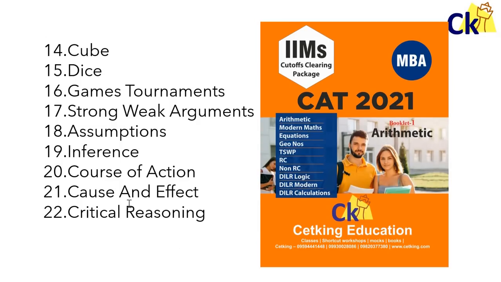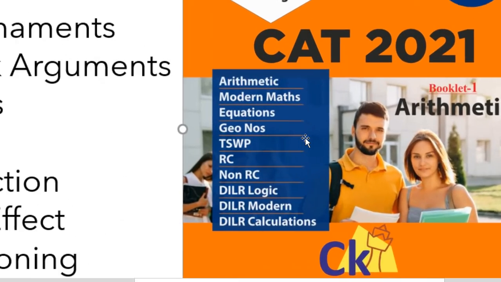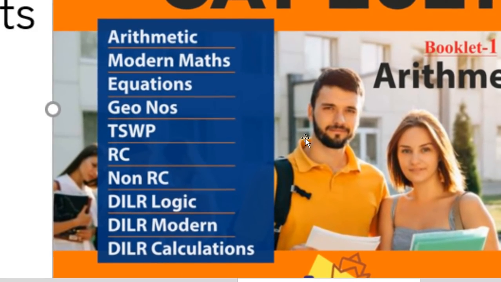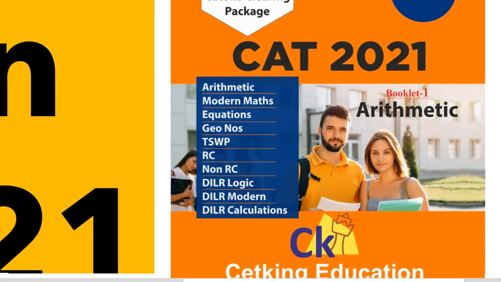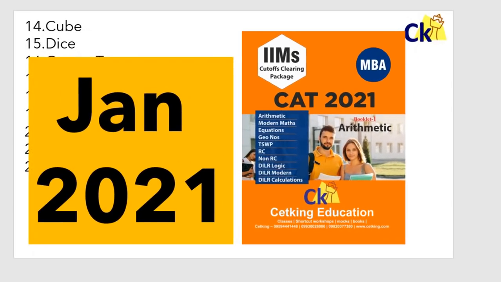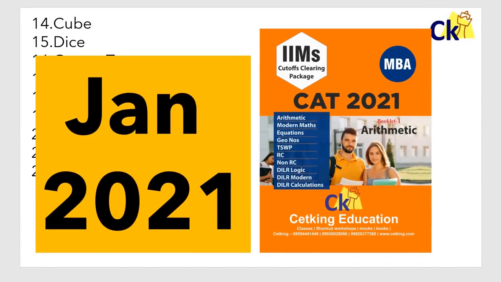So for that, we are launching our CAT cutoff clearing, IIM cutoff clearing books, with the focus of 10 books, and the target is very simple. These 10 books cover the complete syllabus of the CAT exam. No nonsense, purely talking about the CAT syllabus. And why can we say that? Because the books are printed after the CAT exam. Books are printed after CAT 21, so January 21 is when we printed the book. So let's look at the syllabus of the CAT exam in this main video.